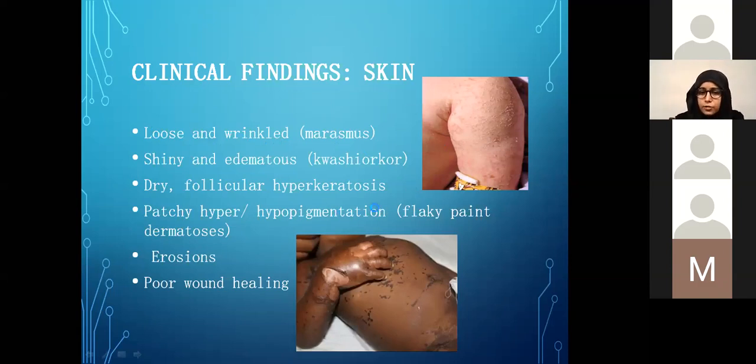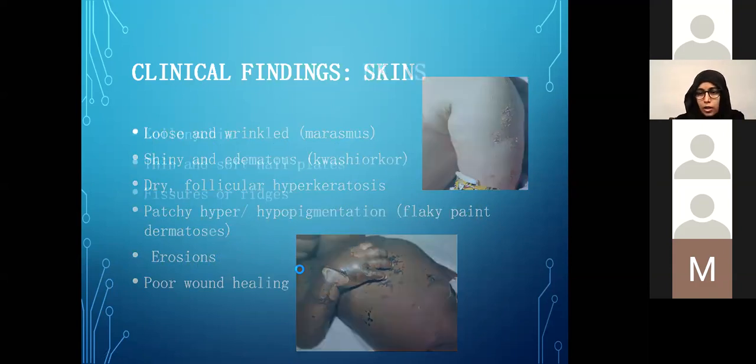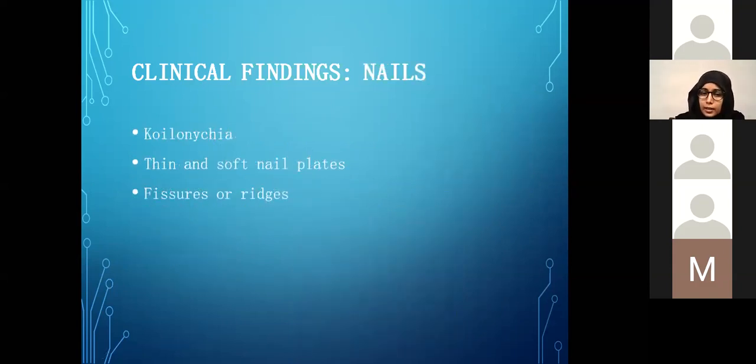Because of lack of zinc and vitamin A, you can have patches of dry follicular hyperkeratosis. There may be patches of hyper and hypopigmentation called flaky paint dermatosis, which involves more of the distal extremities and all the sun exposed areas, commonly happening because of lack of niacin. There can be erosion, poor wound healing, etc.